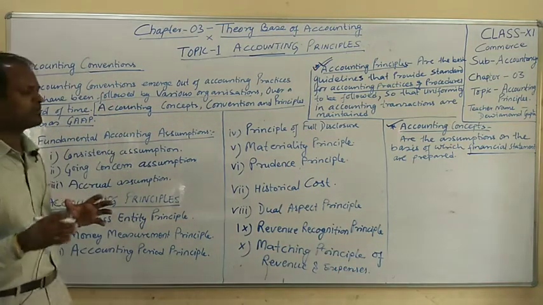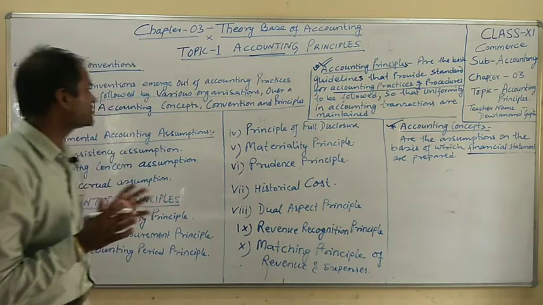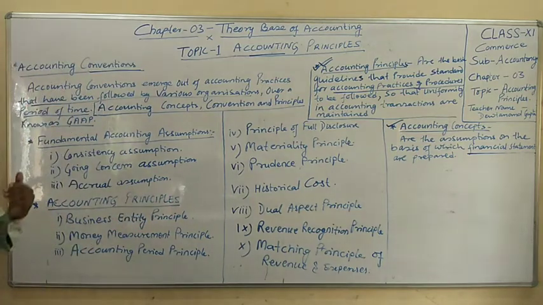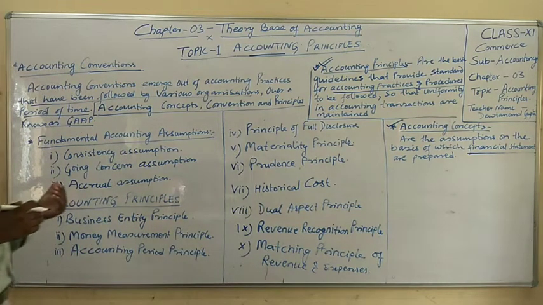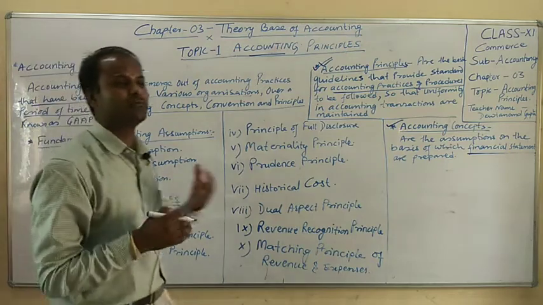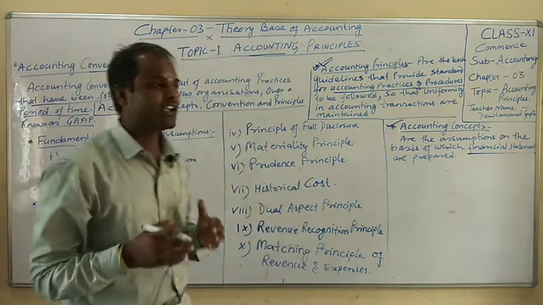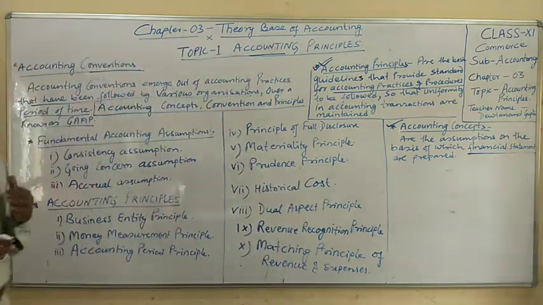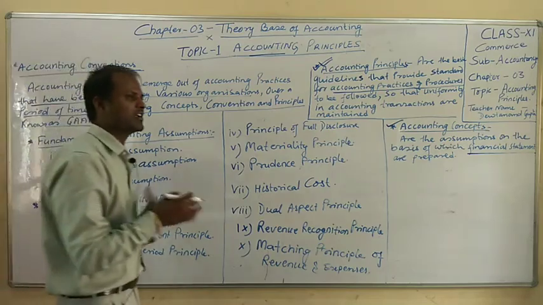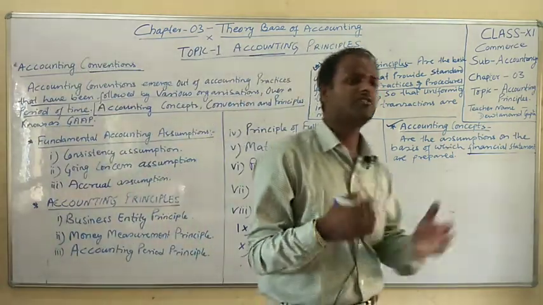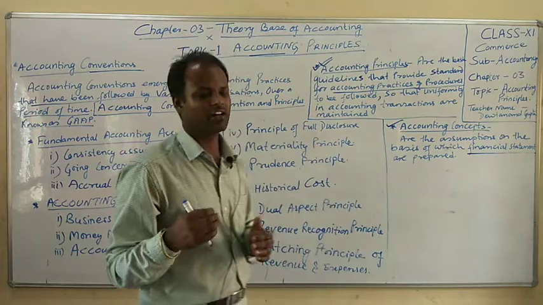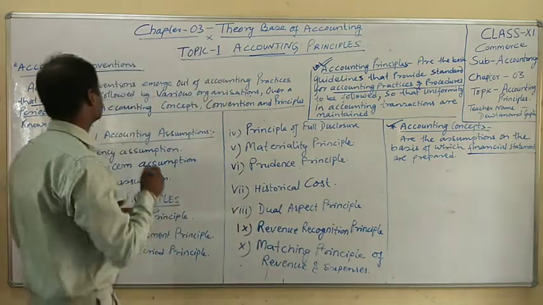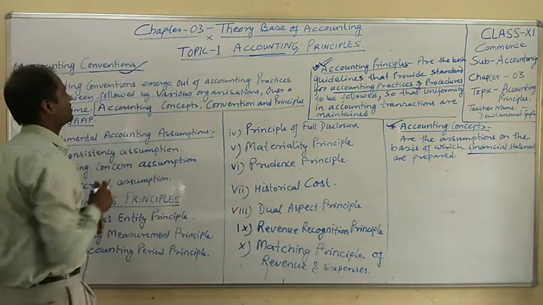Accounting conventions are those which various organizations or firms use for their accounting records over a period of time, not only for this year but for as long as the business continues. These are said to be accounting conventions.